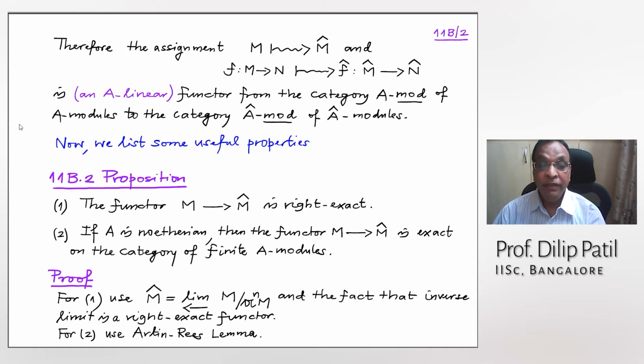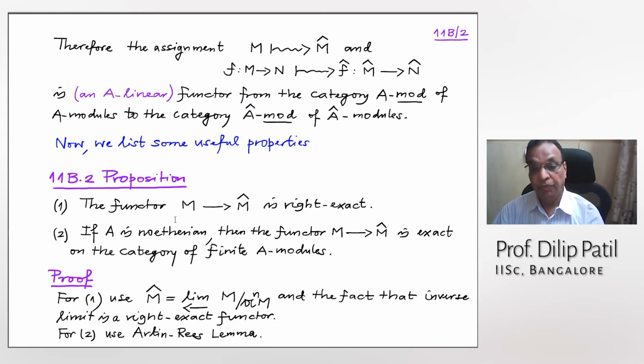So for the first one, use M cap. Just now we proved that this M cap is an inverse limit of this system, and also use the fact that inverse limit is a right exact functor. This I have not checked. So here is a lemma: you need to prove that inverse limit is a right exact functor.